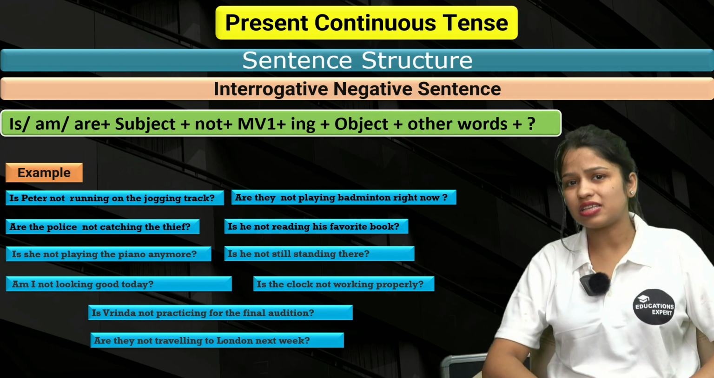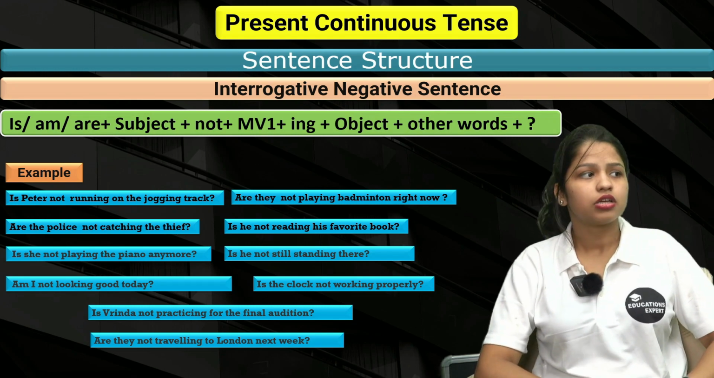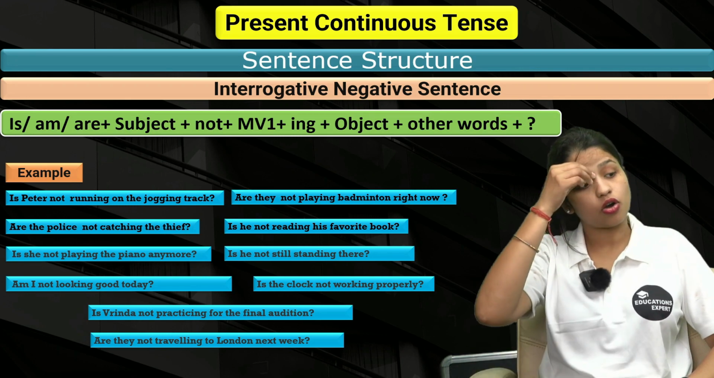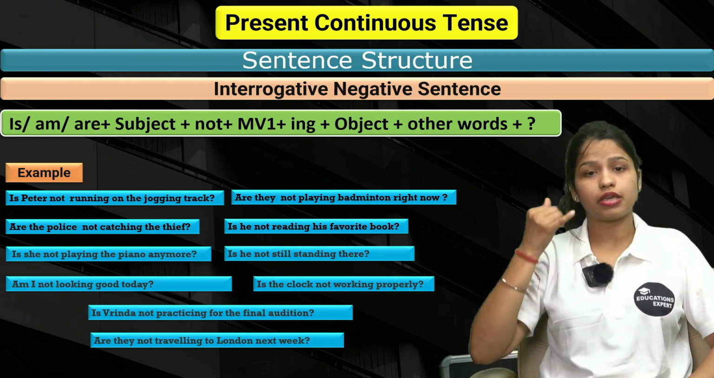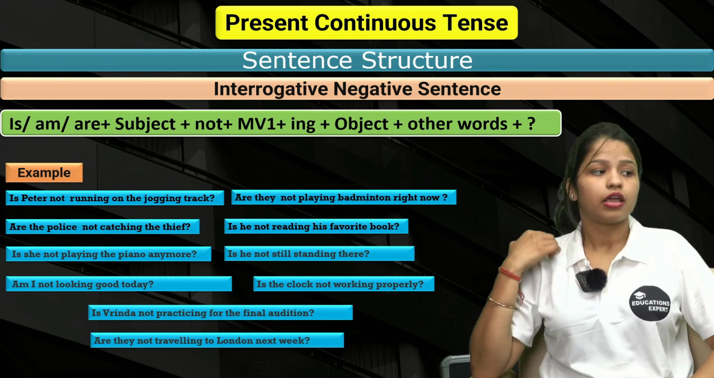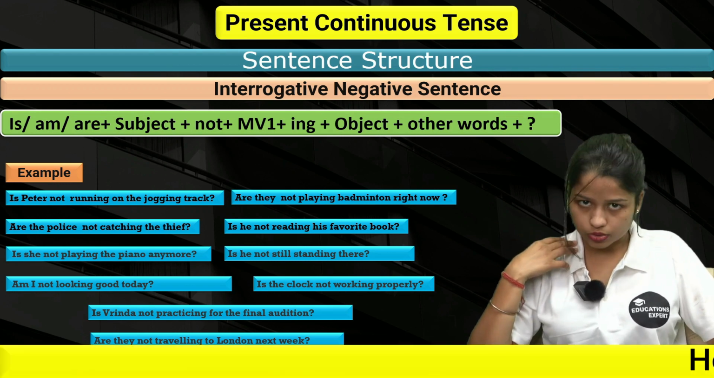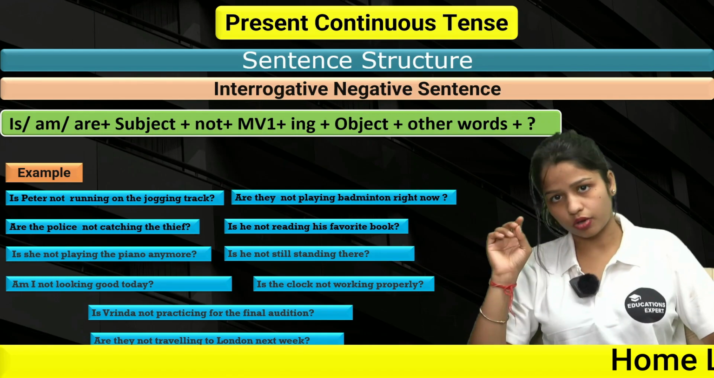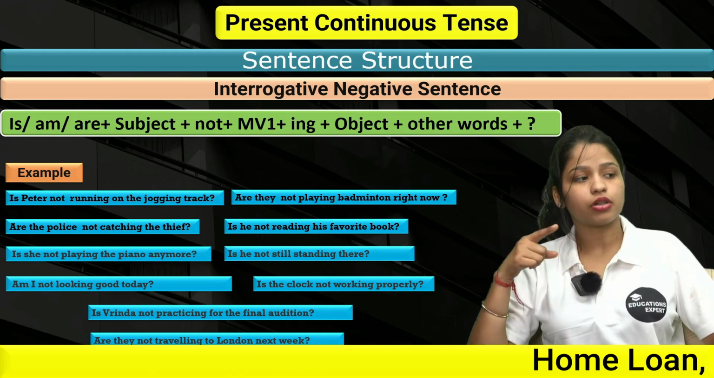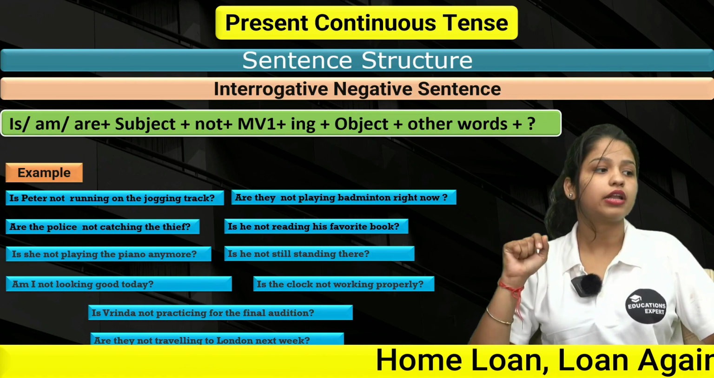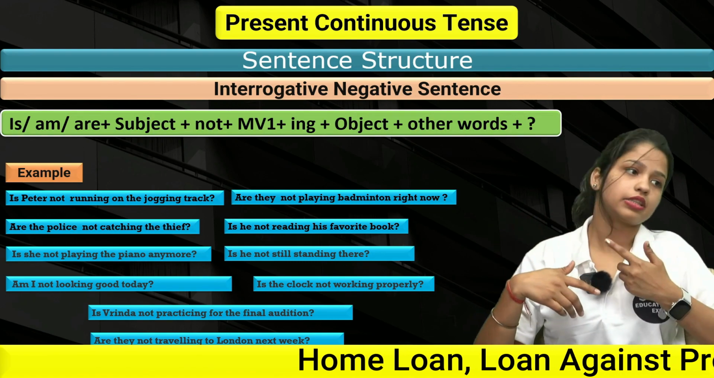So this is very basic, very simple. Just according to the structure, you have to create the sentences. See, all the sentences start with is or are. If the sentence starts with am, that means your subject would be I. For example, am I not looking good today? Over here, I have told you the example of it, right? Am I not looking good today? You can see that, right?